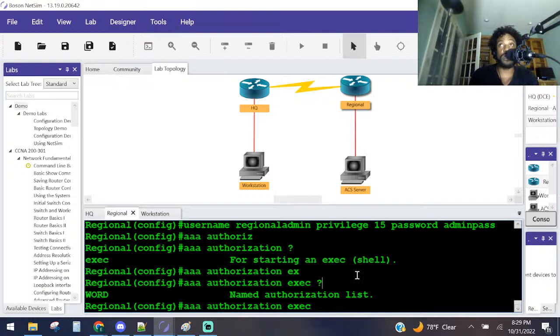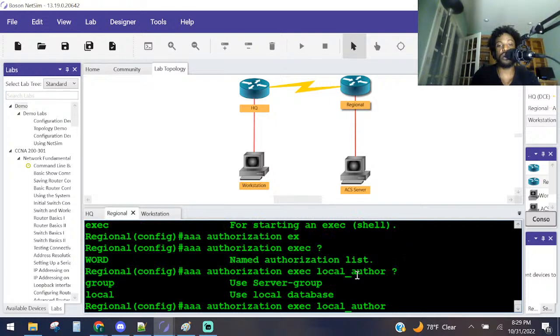They said to name it local_author, right? Yes. Question mark. What else we got here? We got server group or local database. Which one are we going to check it for? They didn't say anything about checking for the username and password on the third-party server. They said to check the local database. So in this case, local. We just added a keyword, local. That makes sense? I hope that makes sense.